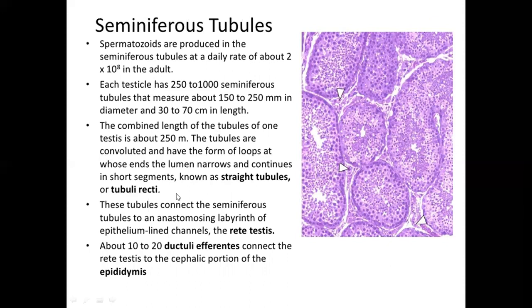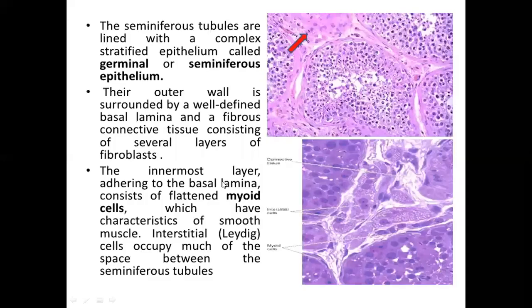These tubules connect the seminiferous tubules to an anastomosing labyrinth of epithelium-lined cells, the rete testis. The seminiferous tubules are lined with a complex stratified epithelium called germinal or seminiferous epithelium. Here is the diagram. Their outer wall is surrounded by a well-defined basal lamina and a fibrous connective tissue consisting of several layers of fibroblast. The innermost layer, adhering to the basal lamina, consists of flattened myoid cells.